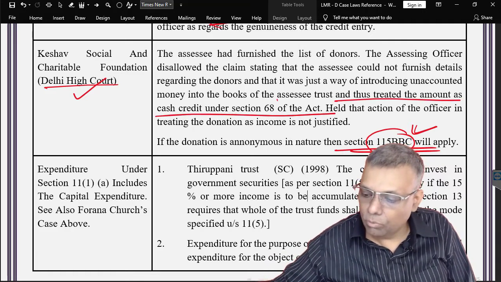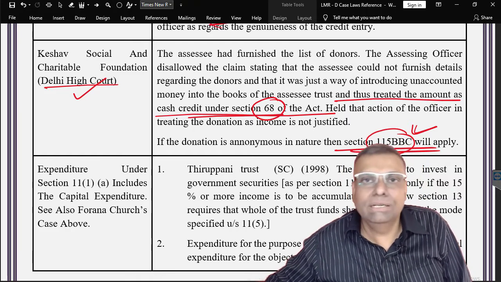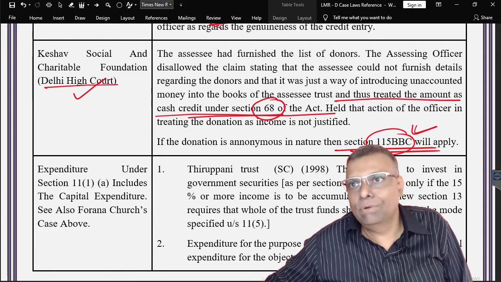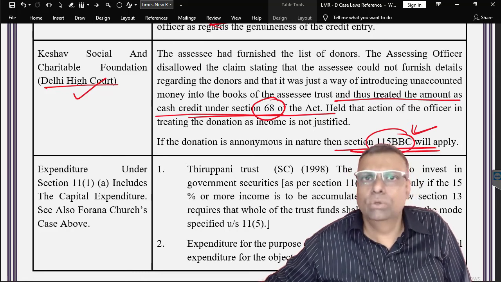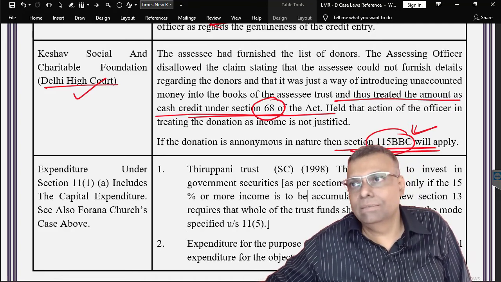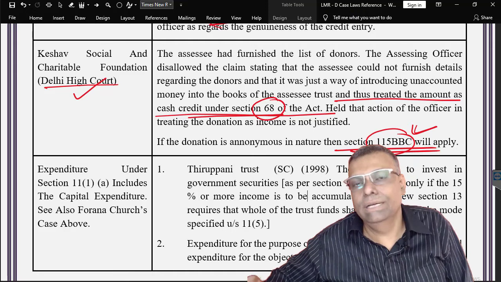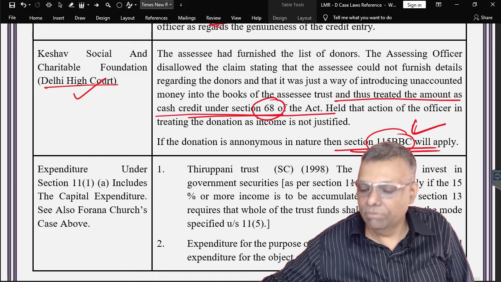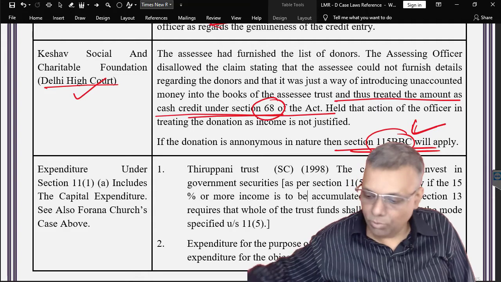that section 68 provision, like deemed income, unexplained money and all that, should not be applied here, because many times it happens that in relation to a trust, the donor may not give the identity, like, for example, the donor's PAN card and other address proofs. The donor just comes happily and gives the donation, that's all. So as long as it is a valid donation, by itself it cannot be regarded as deemed income, unexplained money or something like that. In such a situation, it is an anonymous donation, and nowadays the anonymous donation is to be given treatment as per section 115BBC, with the computation methodology provided in that provision.